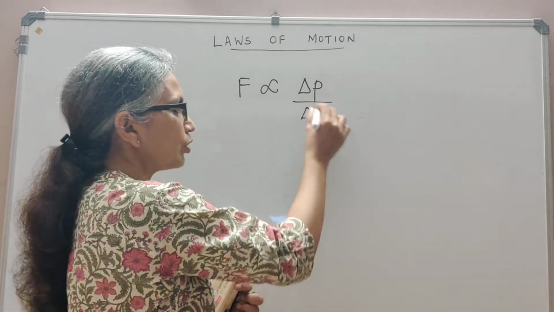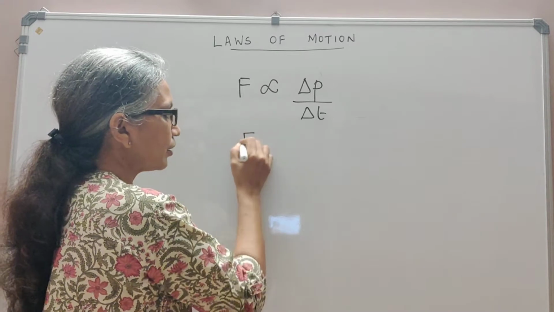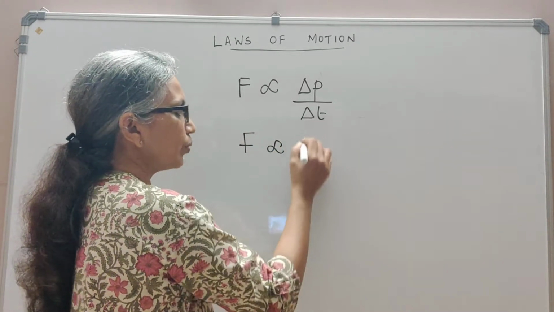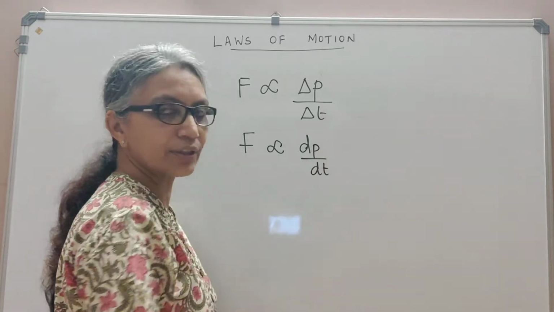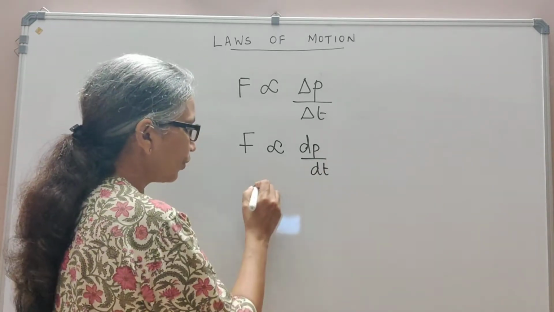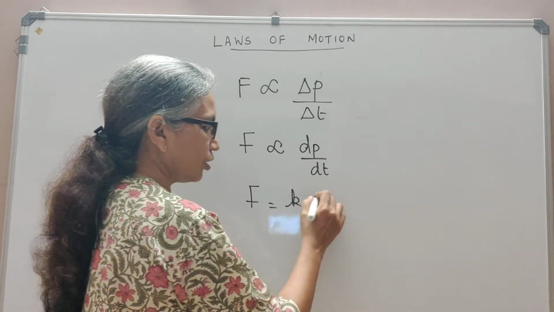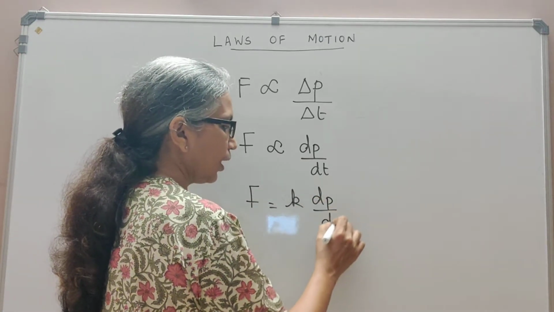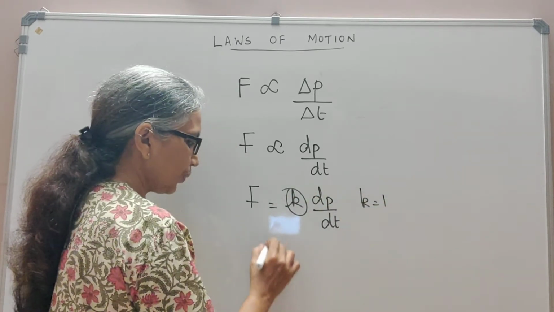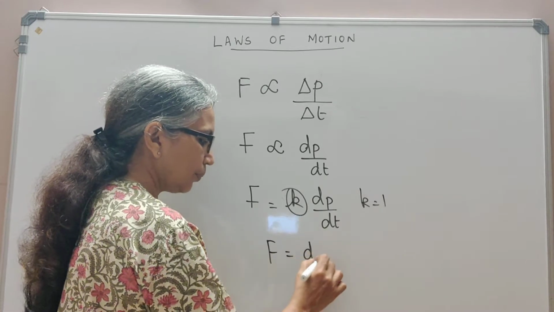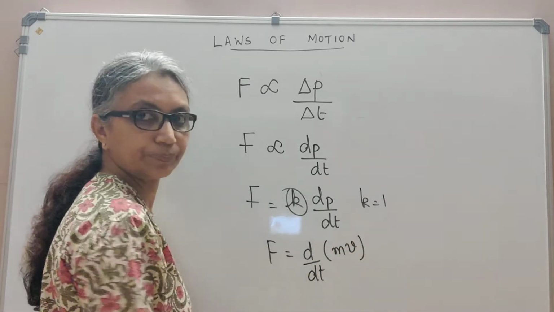Now, if we are talking about an infinitely small time interval, we may write this as F proportional to dp by dt. Or we may write F is equal to a proportionality constant k into dp by dt, and for simplicity we may take this k to be equal to 1, which means F is equal to d by dt of momentum, where momentum is mass into velocity.